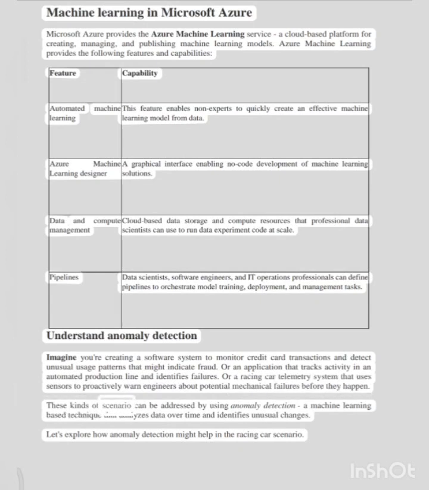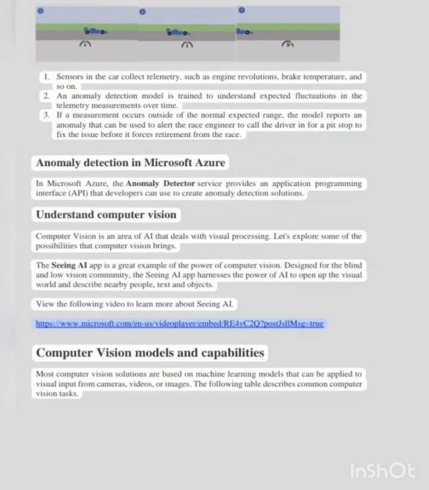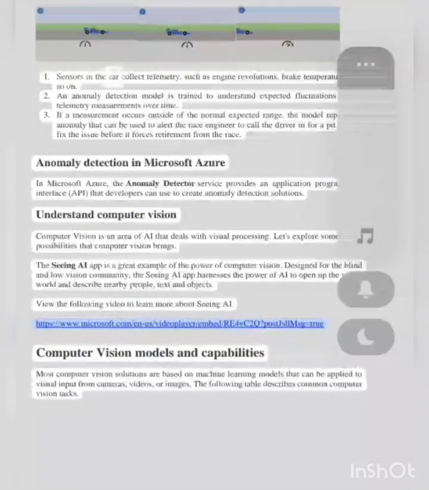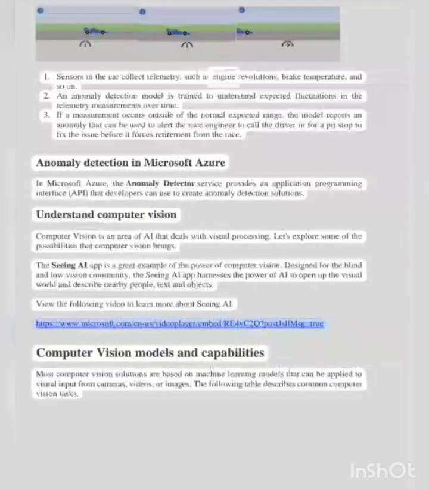These kinds of scenarios can be addressed by using anomaly detection, a machine learning-based technique that analyzes data over time and identifies unusual changes. Let's explore how anomaly detection might help in the racing car scenario. 1. Sensors in the car collect telemetry, such as engine revolutions, brake temperature, and so on. 2. An anomaly detection model is trained to understand expected fluctuations in the telemetry measurements over time.